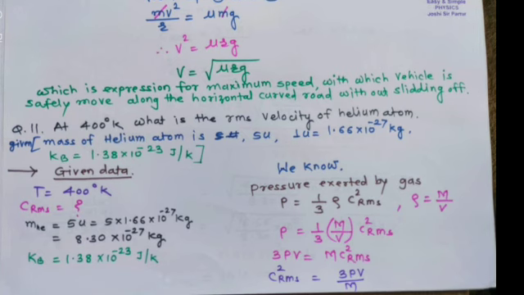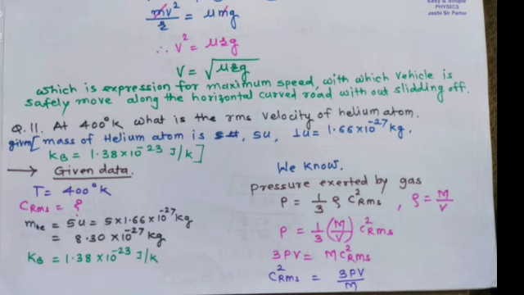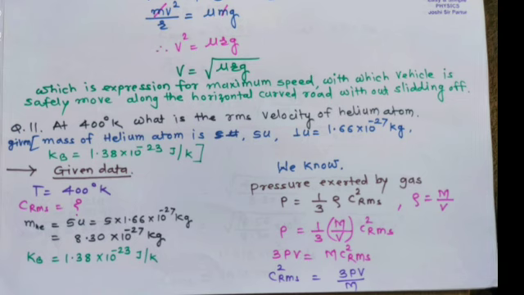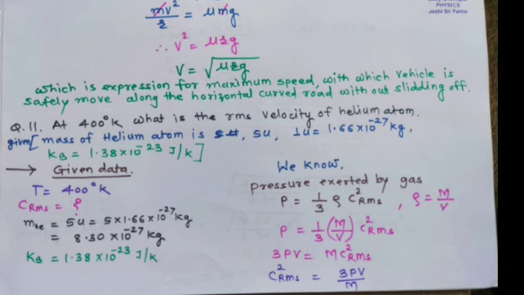So given capital T equals 400 degree Kelvin, we can find the RMS velocity, C RMS equals question mark.